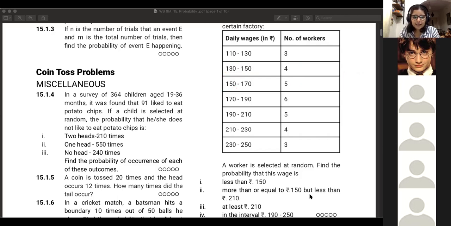All right. So now calculate the probability of someone whose wage is less than 150. Suhani and Sujal have already sent their answers. Rest of you also quickly send it.